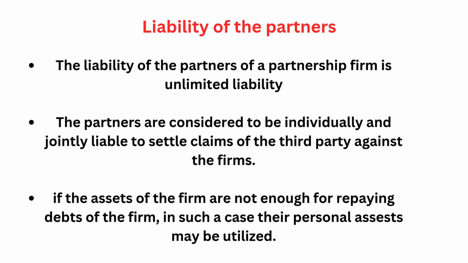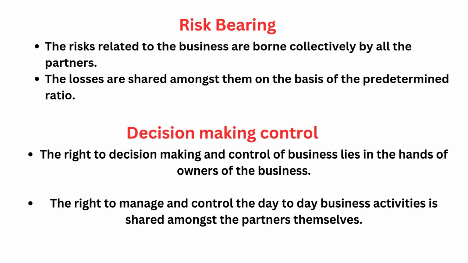If you are running a big hypermarket, those who are running a big business make some profit, put in some investment, and buy some assets. So if sometimes you are facing a loss, you have to sell the asset and repay. You can't say I'm facing a loss, I can't repay. Either it is your company asset, company property, or your personal property, you have to sell and repay. So unlimited liability is there in the partnership form also.